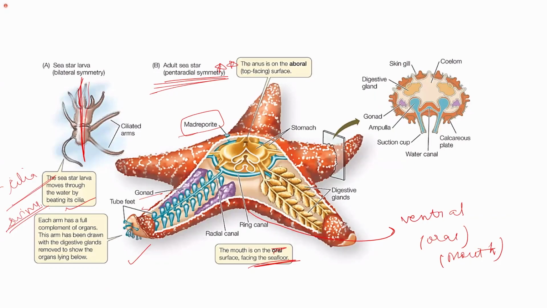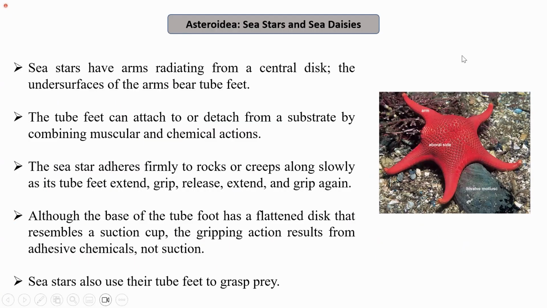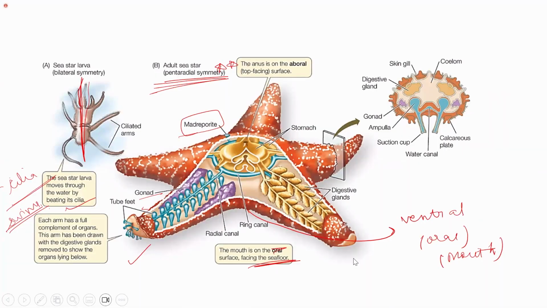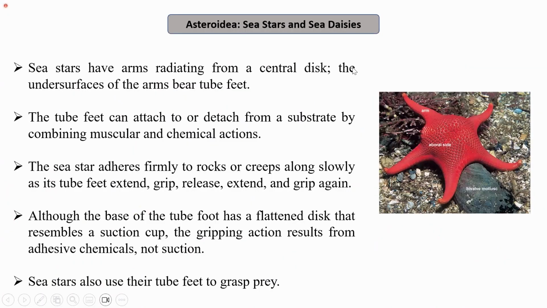Now the echinoderms can be divided into five different clades, the classes. The first one is the Asteroidea, which is the sea stars and the sea daisies. Sea stars have arms radiating from a central disk. Whatever we see here is an example of a sea star, where the arms expand from the central disk. The undersurfaces of the arms bear the tube feet. The tube feet can attach to or detach from a substrate by combining muscular and chemical actions.